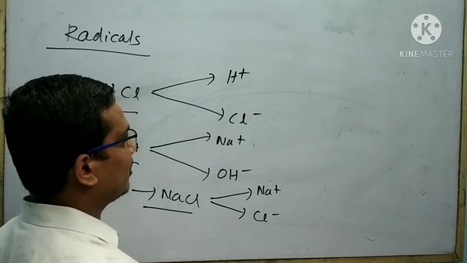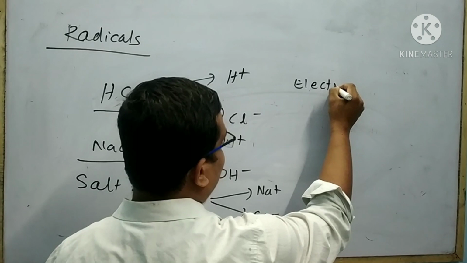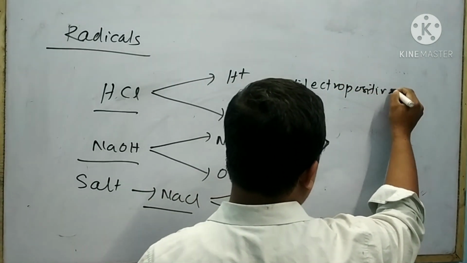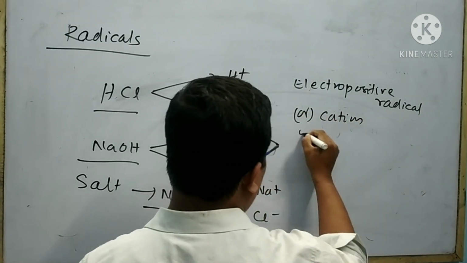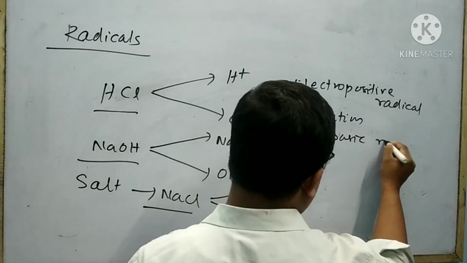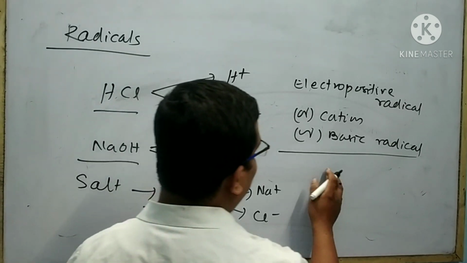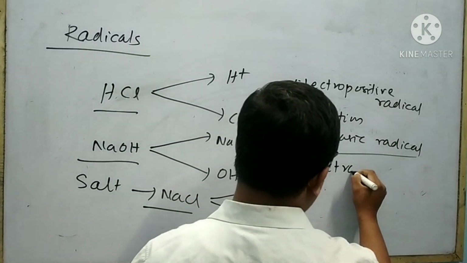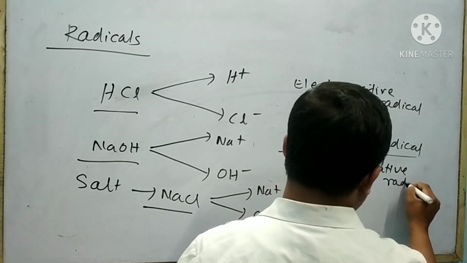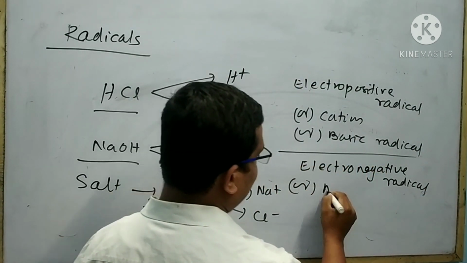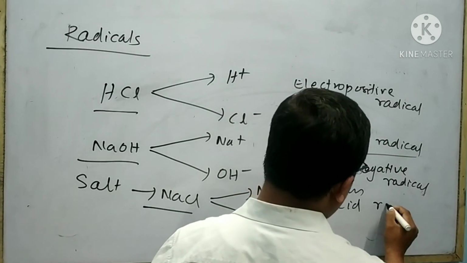Depending upon the charge, we can classify the radical into two types. One is the electropositive radical, that is also called cation or basic radical. Similarly, the other type of radical is the electronegative radical, that is also called anion or acid radical.